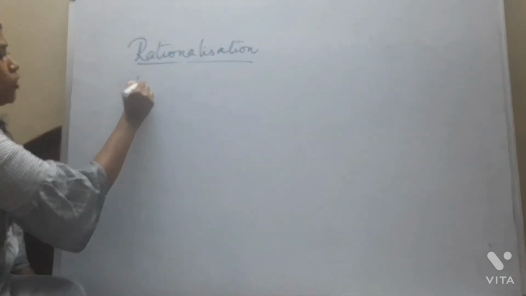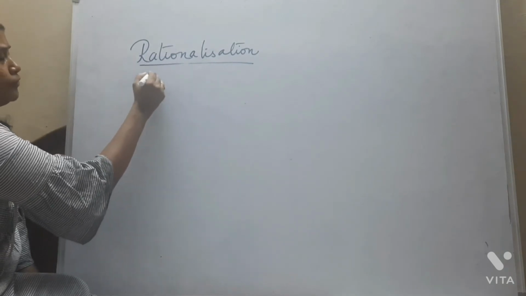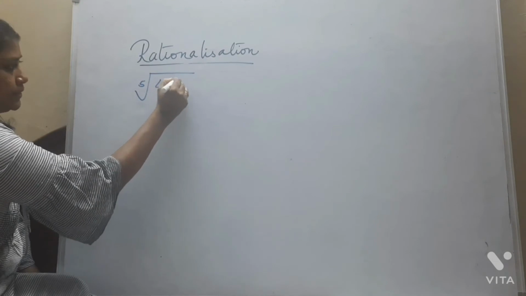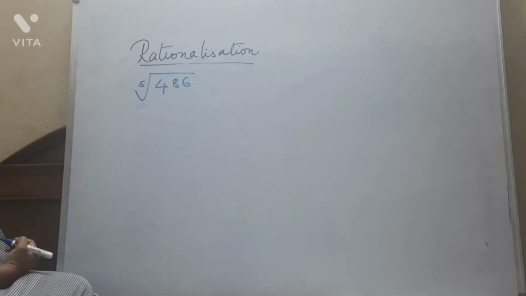If I give you an irrational number, the 5th root of 486, is it irrational? Yes, it is an irrational number. And I want to convert this into a rational number. So what should I do? We all know that we have to multiply with the rationalizing factor to convert this irrational number into a rational number. But how do you find the rationalizing factor?